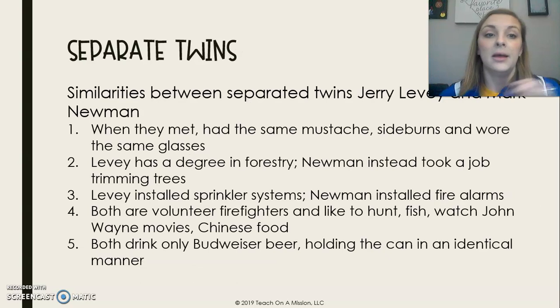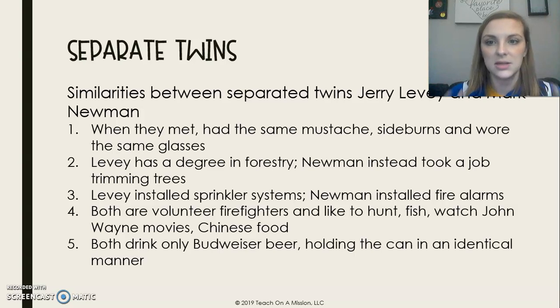Okay, so one of the things that they find is that these separated twins, sometimes when we put them together, have things in common that are insane, right? They are so similar that it's almost scary. Even though they're separated in different environments, they're still so similar. So in this case, Jerry Levy and Mark Newman were identical twins who were separated at birth, and what they found were some crazy coincidences, right?